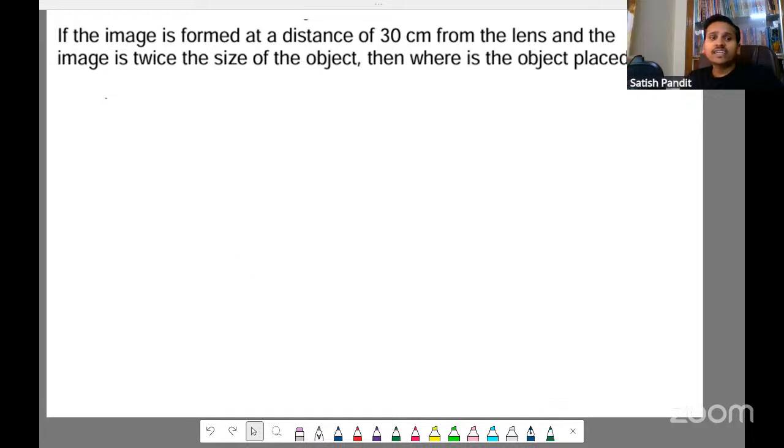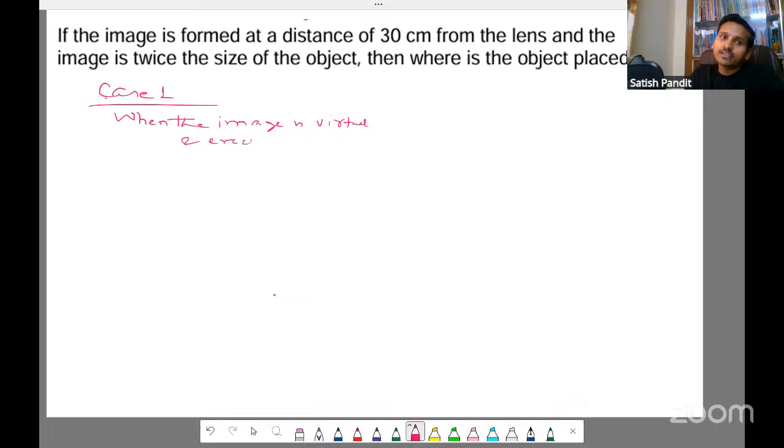Yes. Let's understand, everyone. If the question is given independently, let's understand how to solve. If the image is formed at a distance of 30 centimeter from the lens, so V, case 1. I'll take virtual erect first.